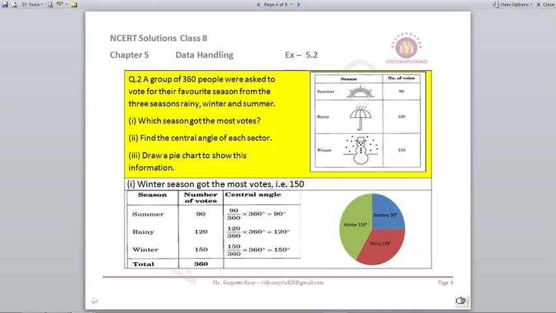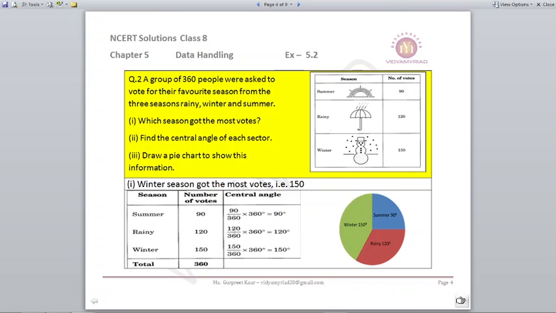Question number 2. A group of 360 people were asked to vote for their favorite season from the 3 seasons: rainy, winter and summer. Which season got the most votes? Find the central angle of each sector and draw a pie chart to show this information. Now the table is given to you. You have summer, rainy and winter. Number of votes in summer is 90. Number of votes for rainy is 120. And for winter it is 150. So which season got the maximum number of votes? Winter season, because that is 150.